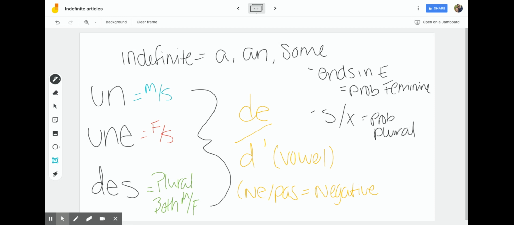All right, so that's it for indefinite articles. They're quite simple once you get a good grasp on them. All you have to remember is that un is the masculine, une is the feminine, and des is used for the plural. So if you can just remember those, then you'll be 8 out of 10 times pretty well off. And then just remember that those three change to de or D apostrophe in the negative whenever you see ne and pas.